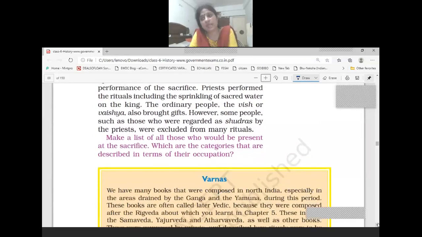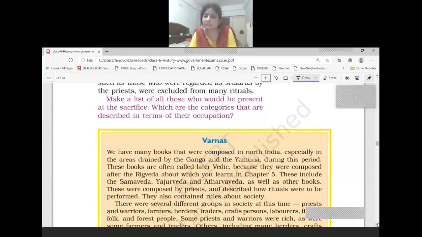Then we discussed the Varna system which was prevailing in the society at that time. You must know this period we are talking about right now, around 3,000 years ago, is called the later Vedic period. Later Vedic period is that period in which the other three Vedas, that is Samveda, Yajurveda, and Atharveda, were composed.